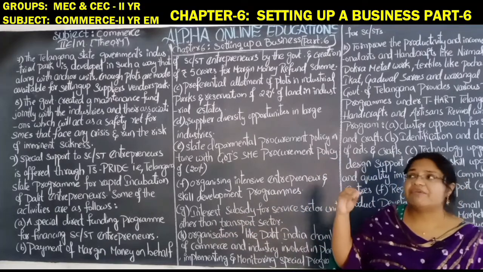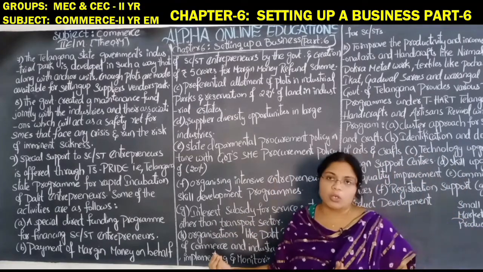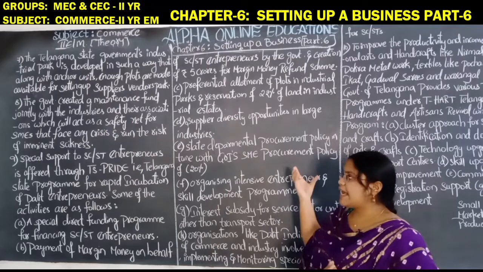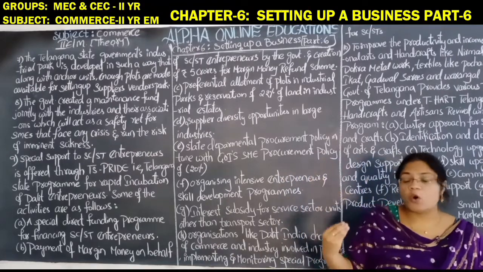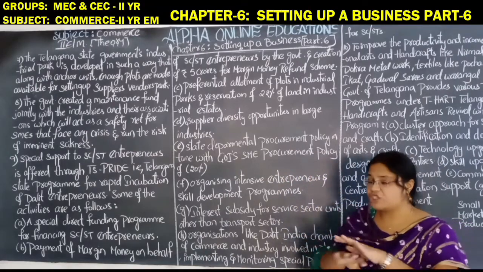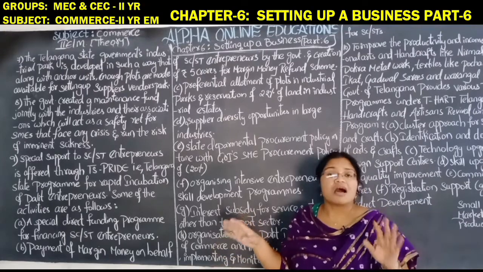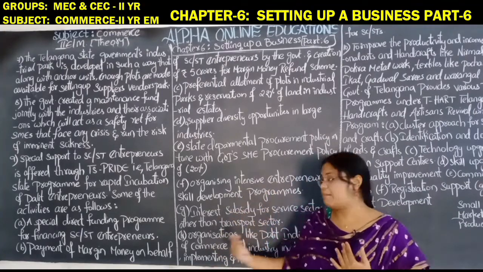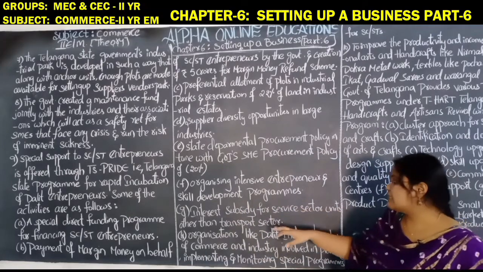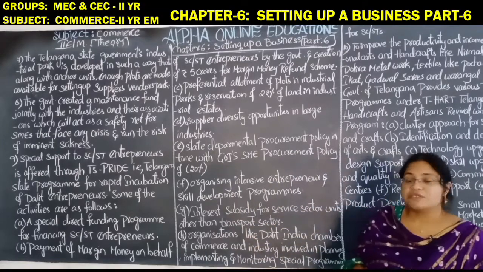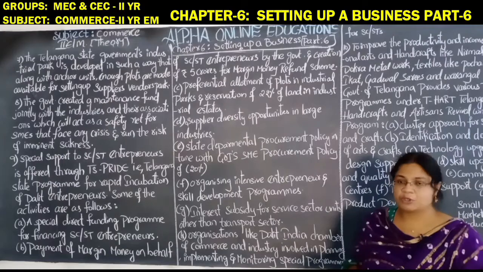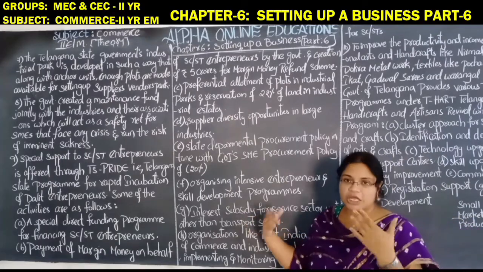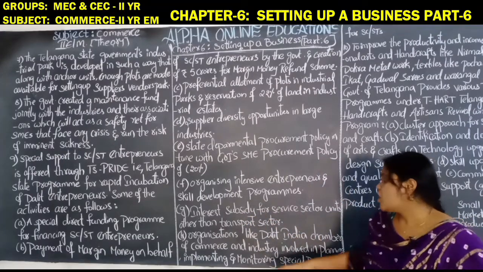It means that if these SC/ST entrepreneurs are taking a loan, in such case no interest is charged, or the subsidy means the government will pay the interest on their behalf. Units other than the transport sector. So for the transport sector they have to pay. For the interest on the loans there is no need to pay.